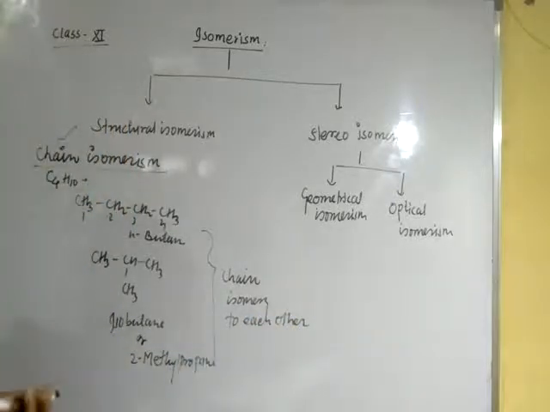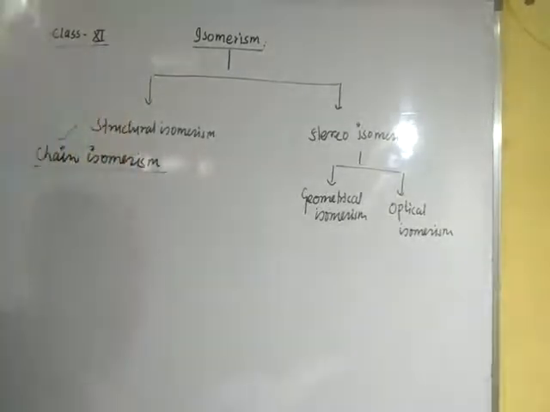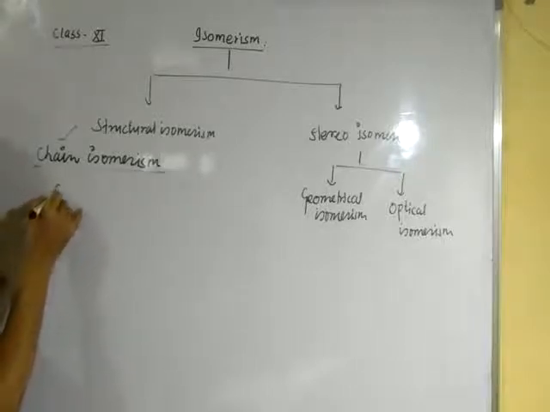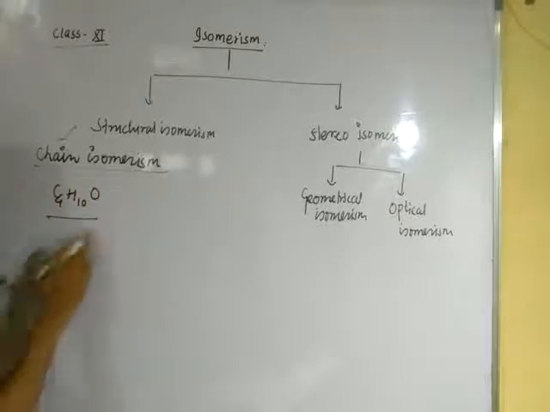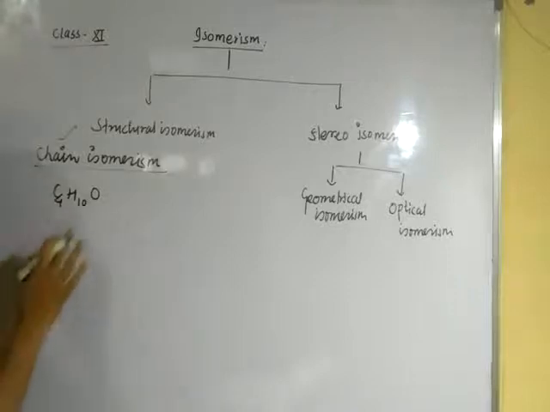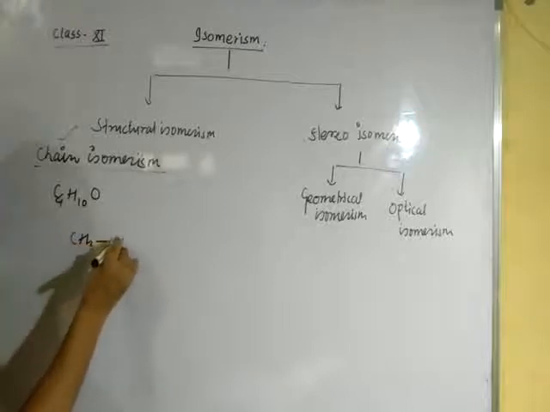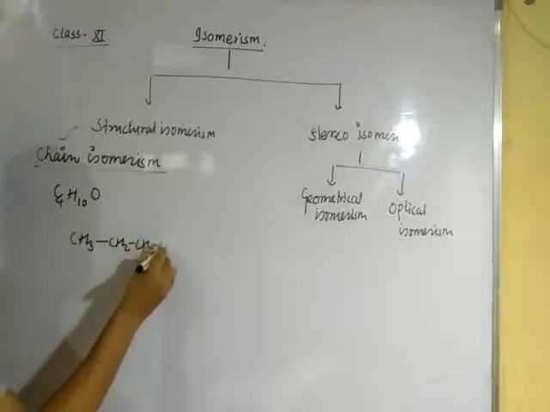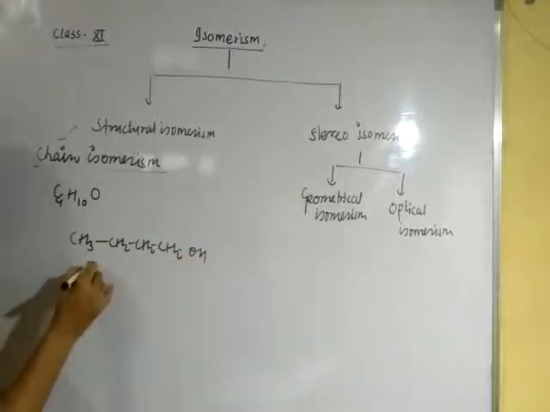Okay, let us see another example. Suppose we have the compound related to alcohol. Suppose C4H10O. Clear, dear student? You can make both ether and alcohol. Now structure formula CH3, CH2, CH2, CH2 and OH. Clear, student?